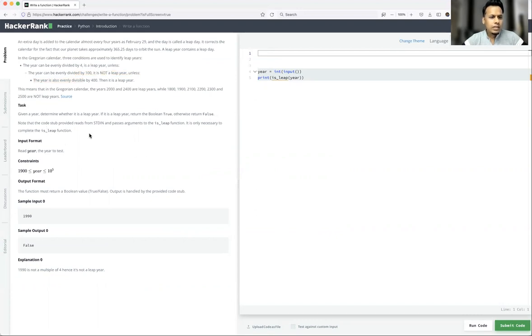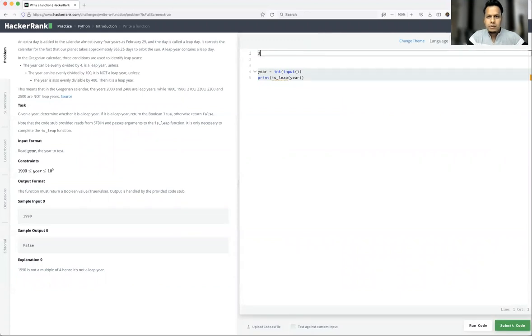Note that the code stub provided reads from standard input. So you are getting the input from the user, that is your stdin, and it passes arguments to the isLeap function. So we need to write a function whose name is isLeap. It is only necessary to complete the isLeap function. So that is the function we need to write. Input format: read the year.